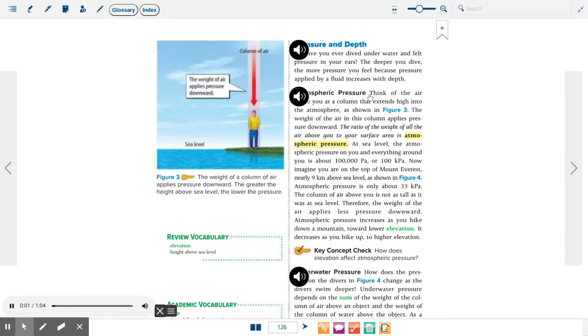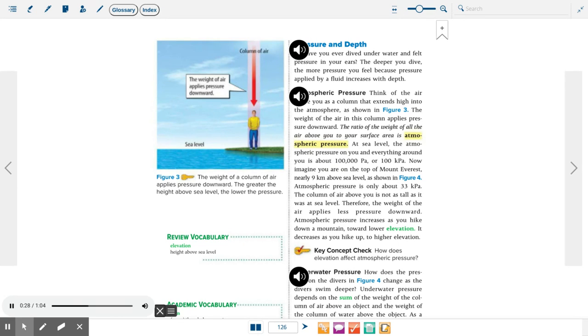Atmospheric pressure. Think of the air above you as a column that extends high into the atmosphere, as shown in Figure 3. The weight of the air in this column applies pressure downward. The ratio of the weight of all the air above you to your surface area is atmospheric pressure. At sea level, the atmospheric pressure on you and everything around you is about 100,000 pascals, or 100 kPa.